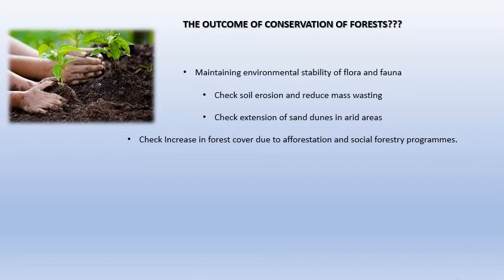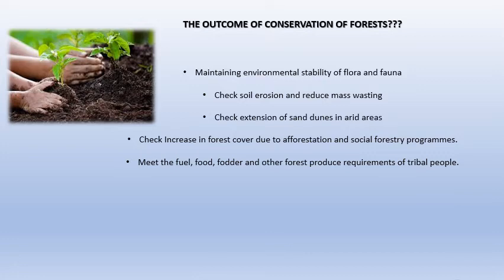So yes, checking extension of sand dunes and arid areas, increasing forest cover through afforestation and social forestry programs. Afforestation is where there was no forest at all, planting trees, that is afforestation. Another term, reforestation, is planting trees in a place where earlier there was a forest and it was cut down. So you should differentiate those two terms. Afforestation is planting trees where there is no forest at all. Reforestation is planting trees where there was a forest and then it was cut down.